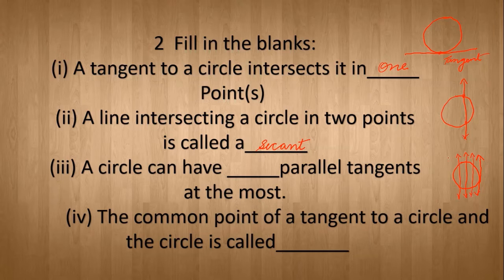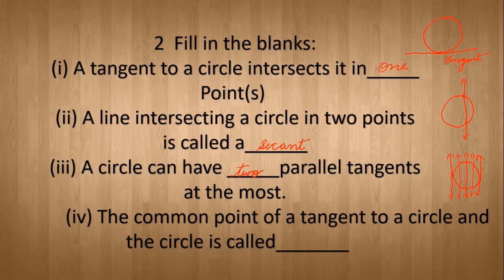Only this and the line over here will be parallel. So you can say that there can be only 2 parallel tangents at the most.